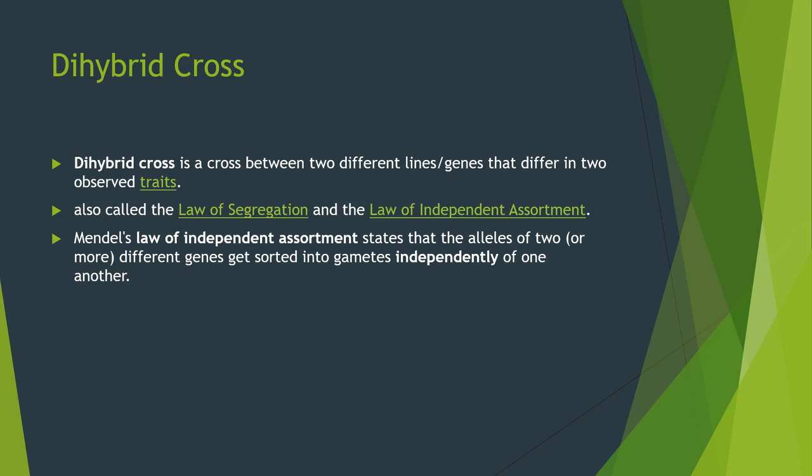All the control is taken by the gene of the plant itself. Which gene is going to be expressed is decided by the particular DNA of the plant. That is called independent assortment.